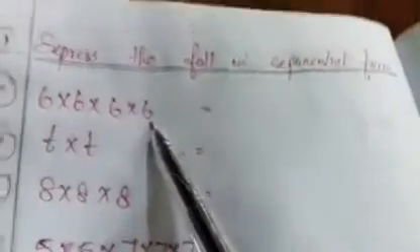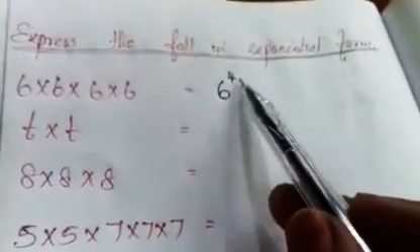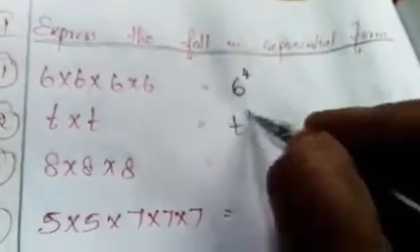Then next one, shall we see the example sums? Okay, express the following in exponential form. Now we are going to write it in exponential form. Okay, see here, 6 into 6 into 6 into 6. How many 6s are there? 4 6s. So how will you write in exponential form? 6 to the power 4. 6 is the base, 4 is the exponent. Then t into t. How will you write this variable? t square.